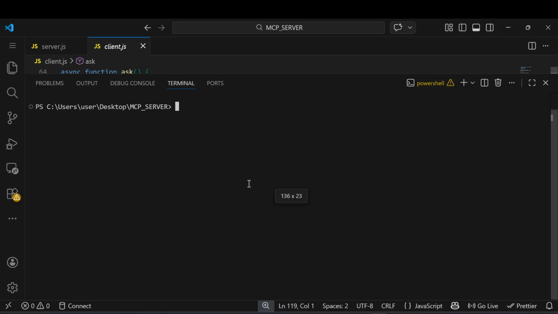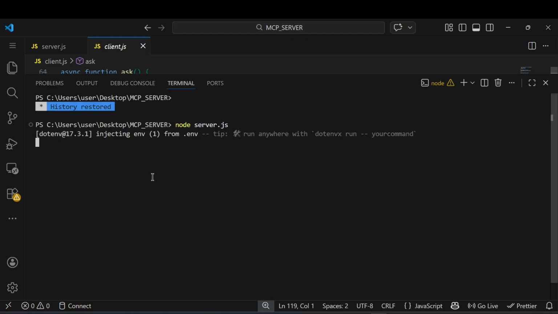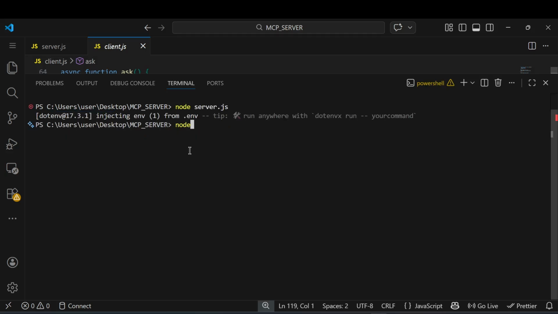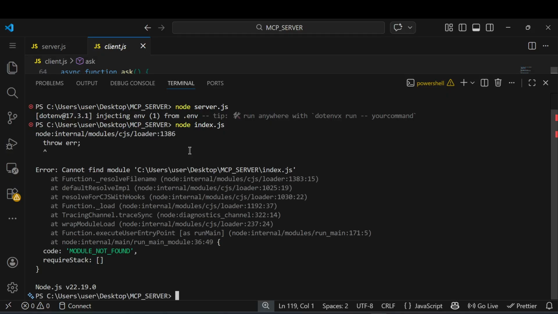Let me start this application. For that, we just run node server.js. That's fine. Now let me start our client, index.js. Sorry, I made a mistake, it is client.js.